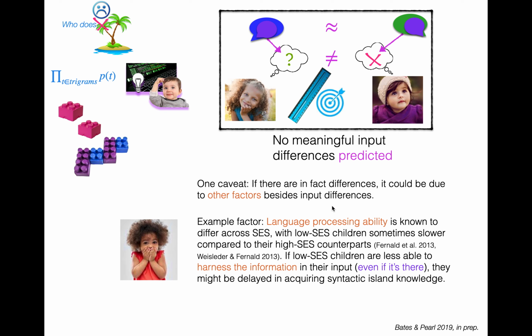For example, language processing ability is known to differ across SES, with low SES children sometimes slower compared to their high SES counterparts when it comes to just processing the input. So if low SES children are less able to harness the information in their input, even if we predict it to be there, they might be delayed in acquiring syntactic island knowledge, but not because of an input deficit, but because of some other deficit that's built up in terms of their ability to access the information or harness the information in that input.